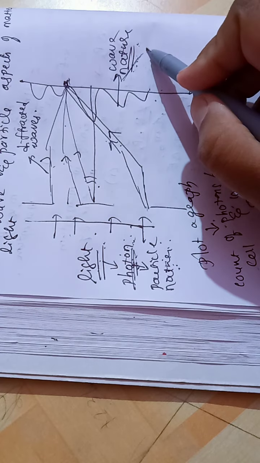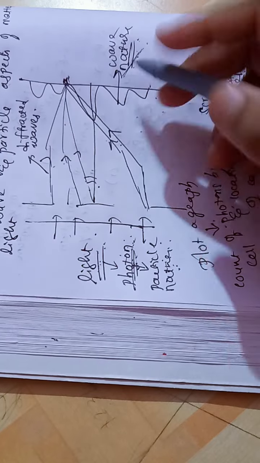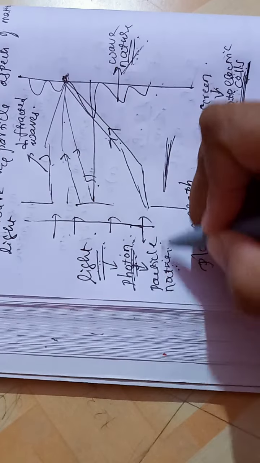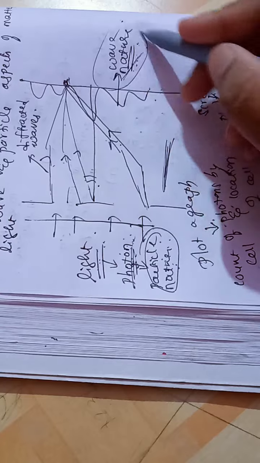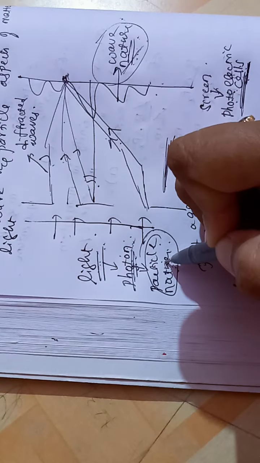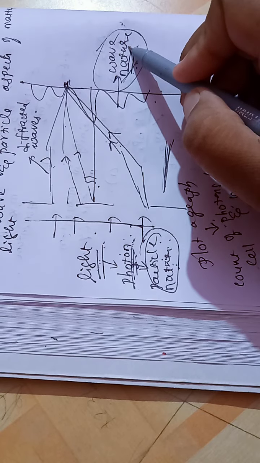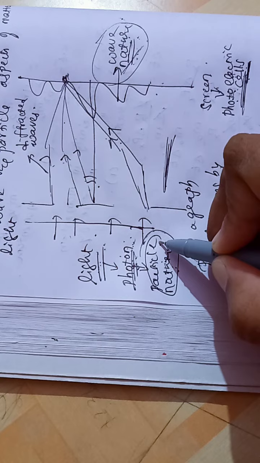But here the light has both particle as well as wave nature. This experiment has proved that it has both. When we concentrate on particle nature, wave nature is hidden, and when we concentrate on wave nature, particle nature is hidden.